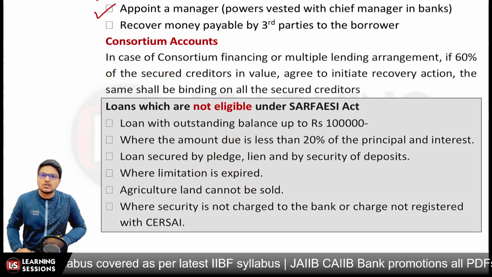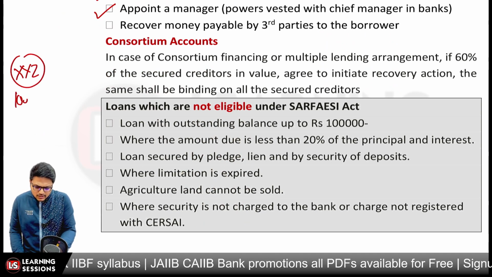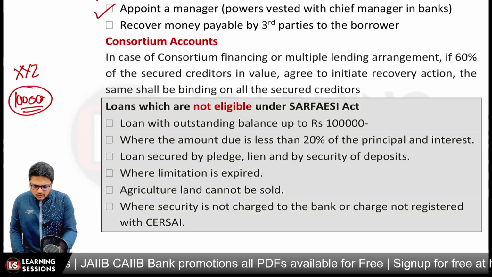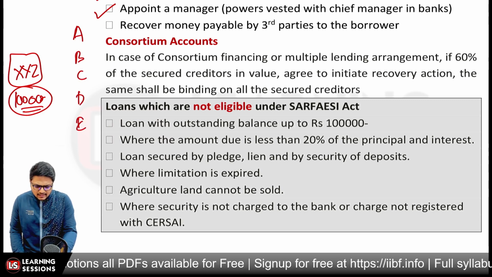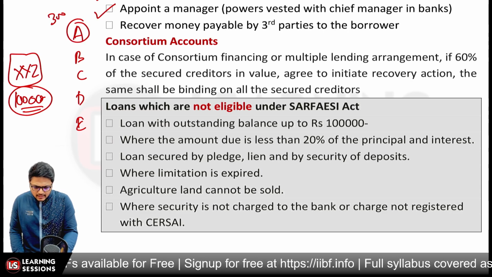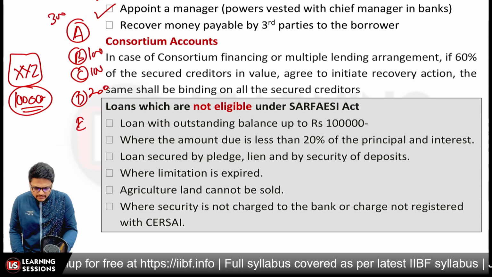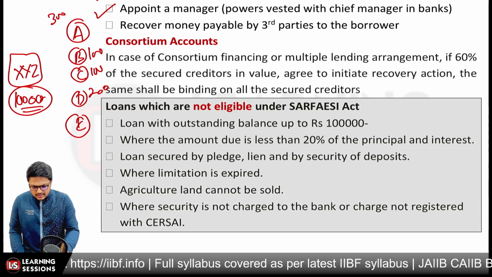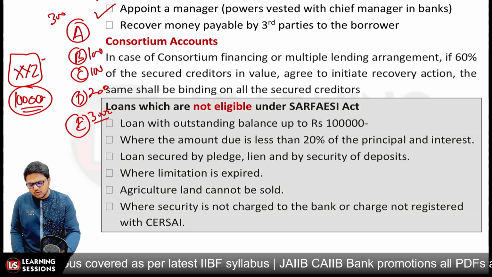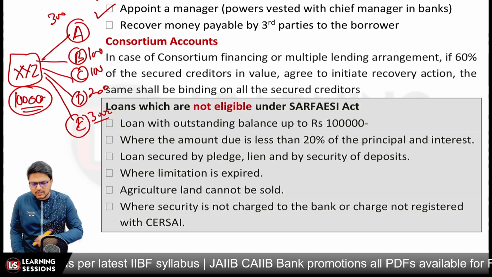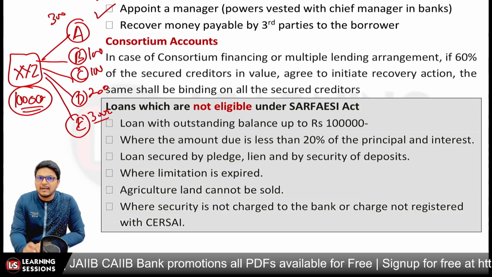Now let's understand consortium loans. Let's say a corporate borrower wants to take a loan of 1000 crore, but individual banks are not willing to give such a huge amount. So a consortium was formed of five banks, A, B, C, D and E. A lent 300 crore, B, C and D lent 200 crore in total, bringing it to 700 crore, and E also lent 300 crore. Using the consortium, they lent 1000 crore rupees to the corporate borrower. So it's a multiple lending arrangement.